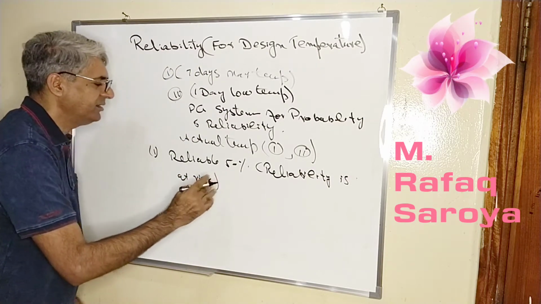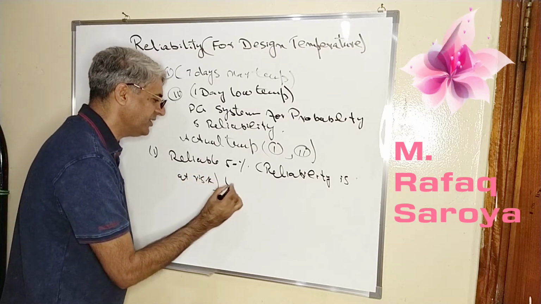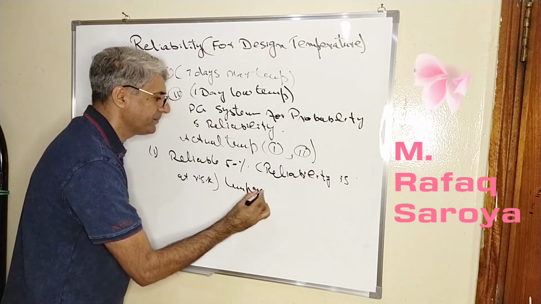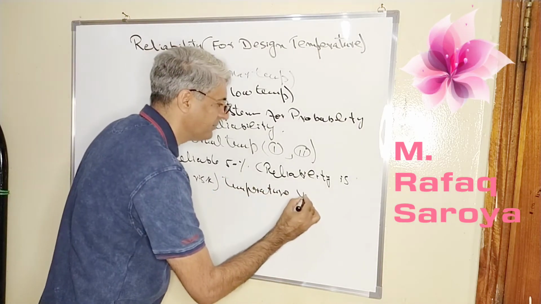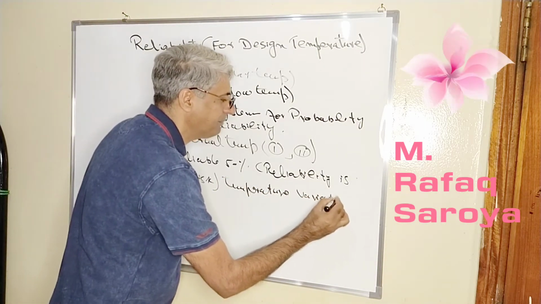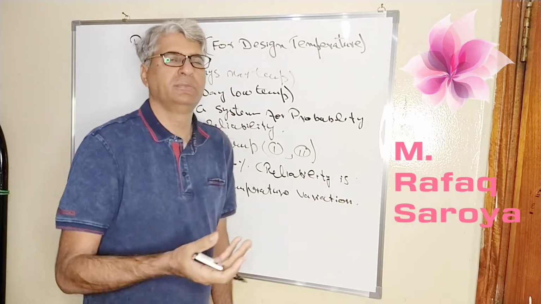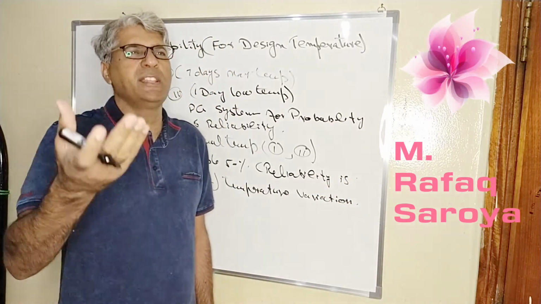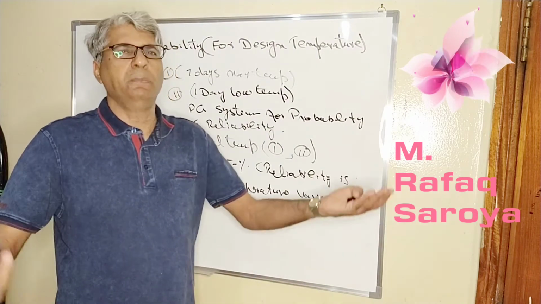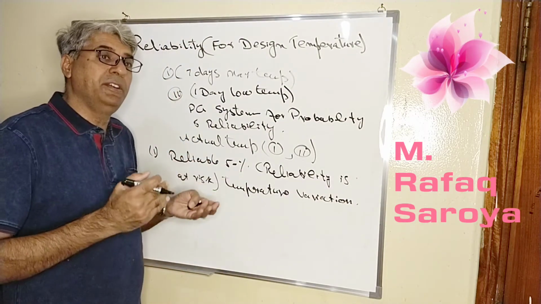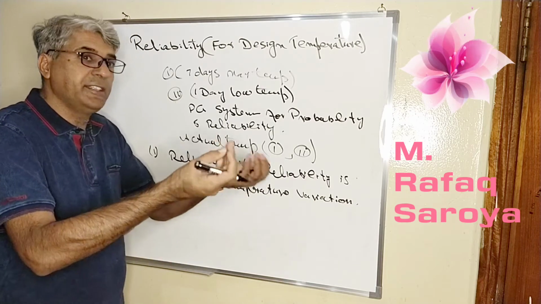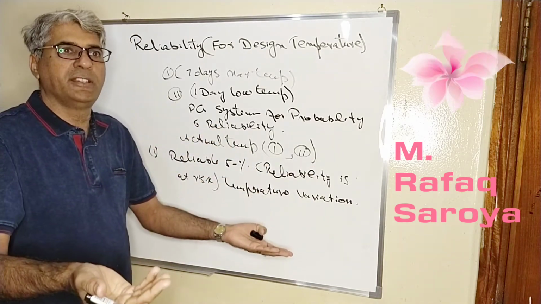This risk means temperature variation. So keep this in mind. What is our point of consideration? Temperature variation. For example, if I have taken a maximum temperature of 54, with this 50% reliability, there is a risk that there will be variation in the temperature.